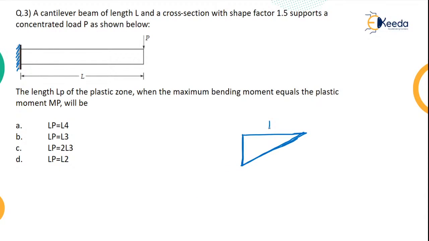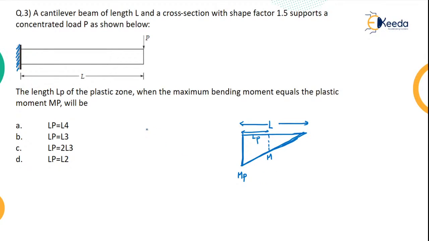Okay, so this length is L. Now here, for this entire length L, the plastic moment will be MP, and for this length LP, that is the length of the plastic zone, the moment will be M.